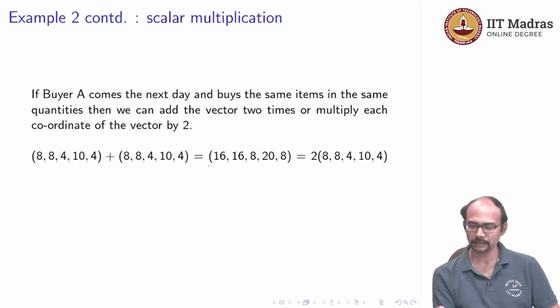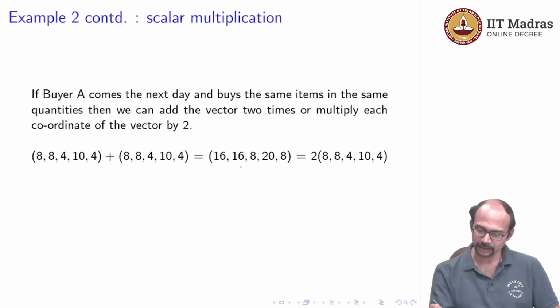And so we add these, addition is component wise, coordinate wise. So we get 16, 16, 8, 20, 8. So what this says is that buyer A bought 16 kgs of rice, 16 kgs of dal, and whatever else.